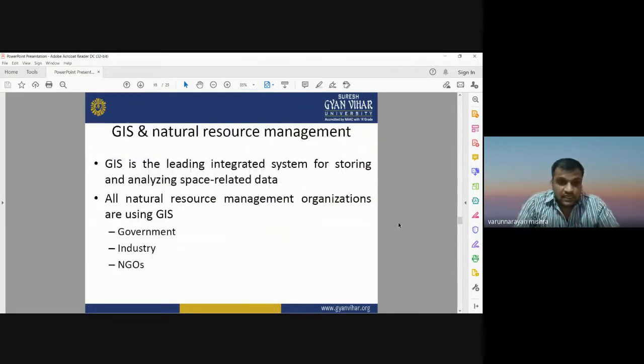GIS is the leading system that can integrate multiple layers, multiple information for storing and analyzing the space related data sets. All the natural resource management organizations are using GIS, either government organizations, some industries, or some NGOs. Multiple organizations are working in the field of natural resource management, and all are using GIS. GIS is a tool to deal with the spatial data sets related to natural resource management.